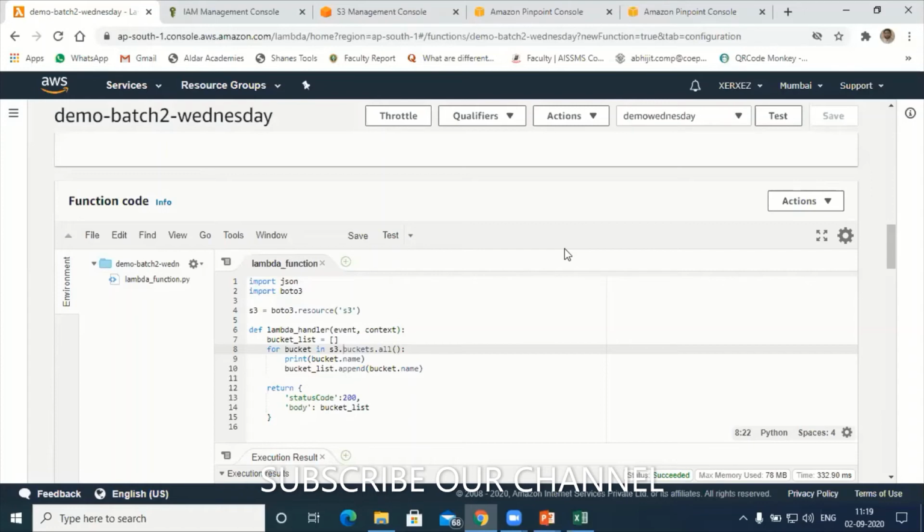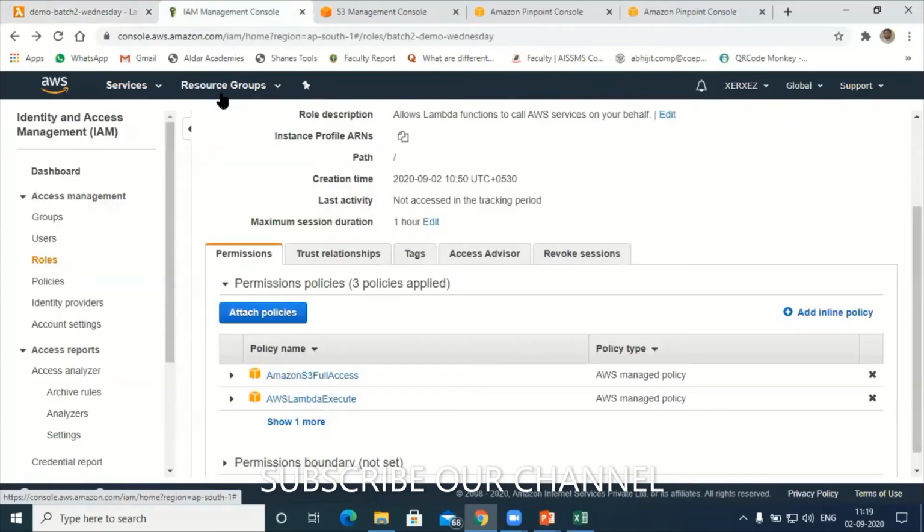I have verified in SES. So you know how to verify in SES, right? Correct. Okay, so next, you are familiar with Lambda functions also. So our first task should be to go to the IAM management console.